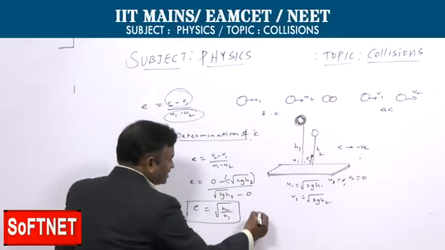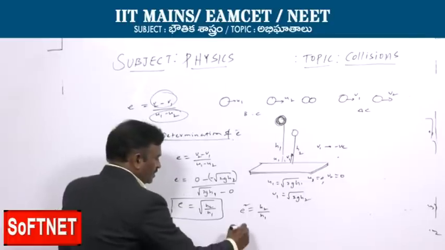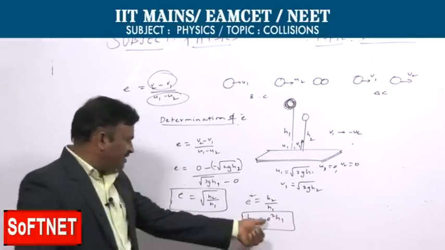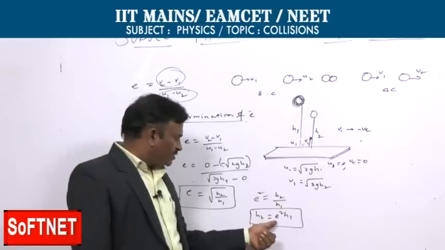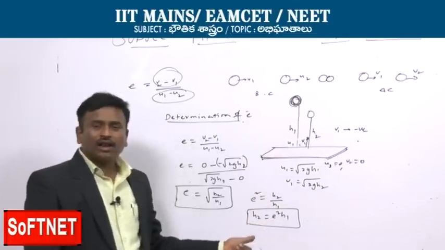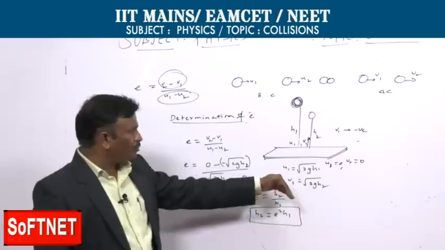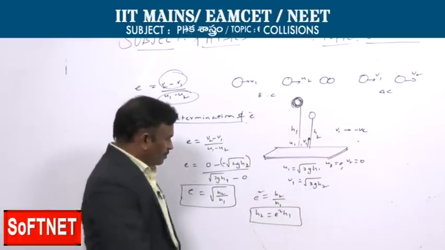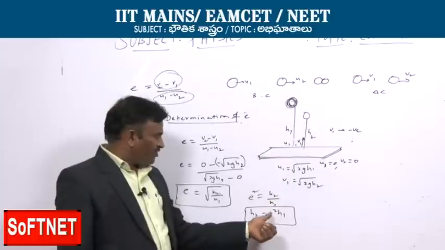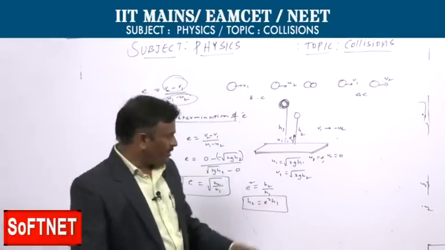So here we can write e square is equal to h2 by h1, so h2 is equal to e square times h1. To what height it is rising after bouncing from one collision, that will be e square into h1, where h1 is the initial height from which it is falling. Substituting, we can find out up to what height it can rise. So the rising height is also based on the coefficient of restitution. It depends upon the nature of the material of the colliding bodies, right?